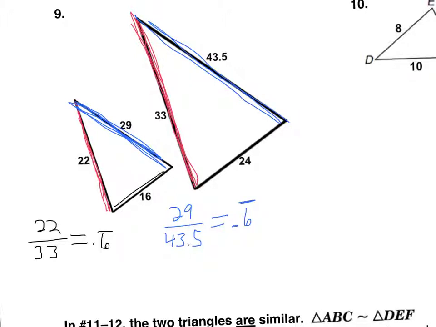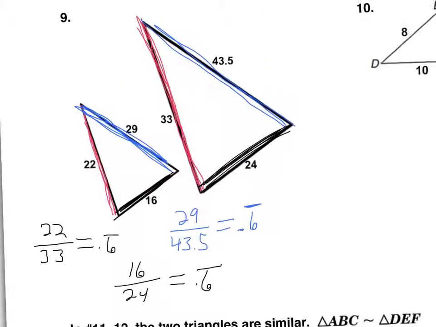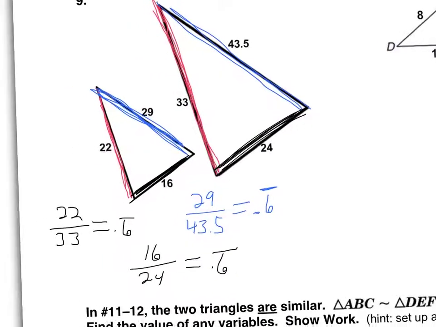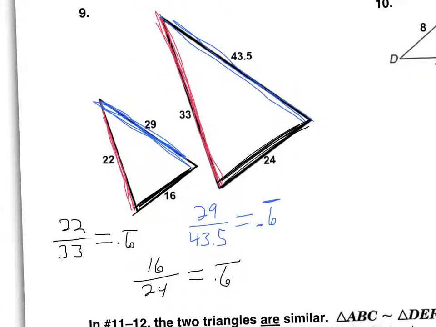So the third one, I have 16 and 24. Hopefully you can see how those correspond. The question is, when I divide them, does that equal 2/3 or 0.6 repeating? And yes, it does. So, let's see, I need room to write an explanation. I'll just write it up here.